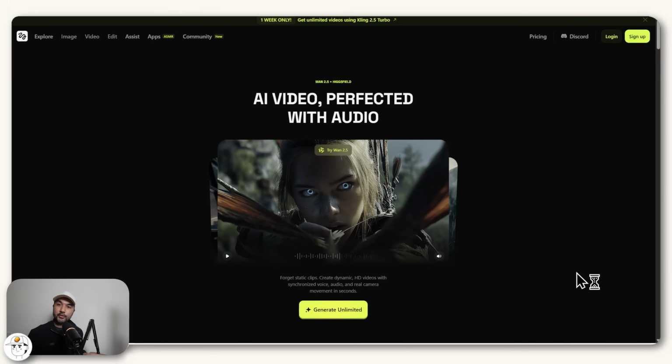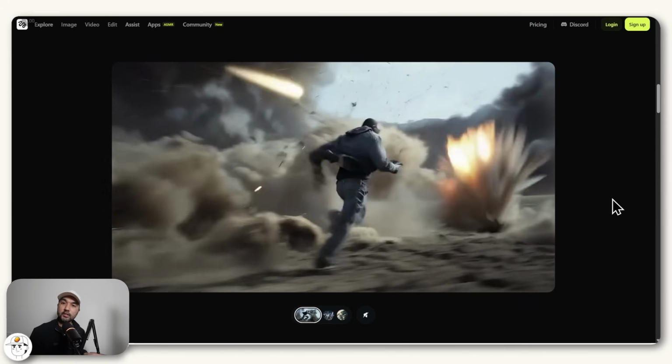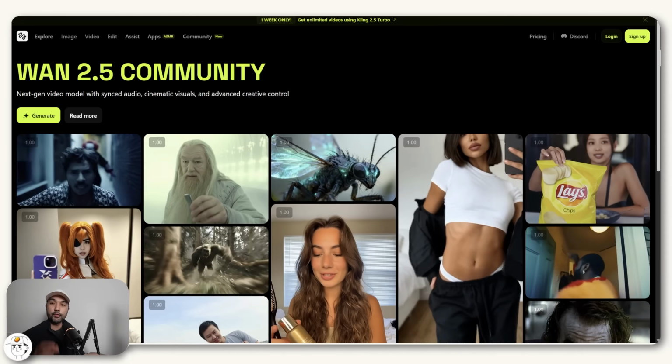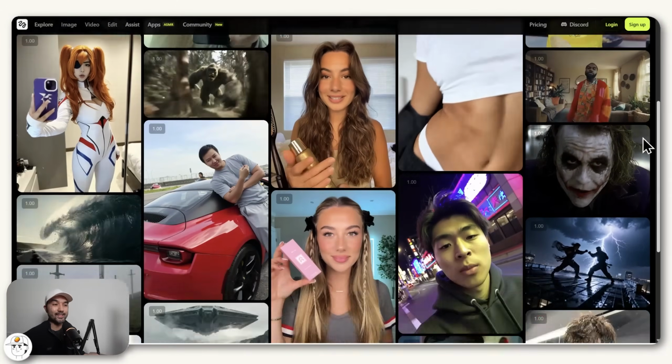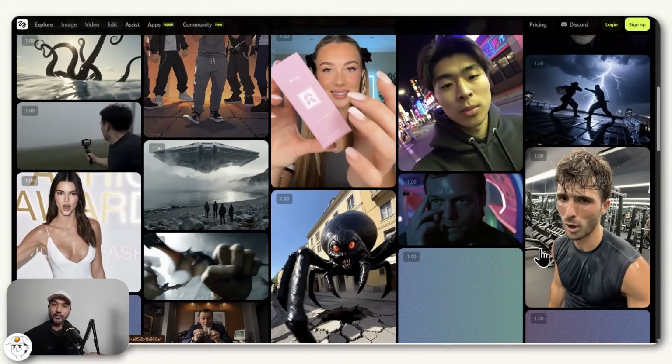So as mentioned in the intro, this week Alibaba released Wan2.5, which pretty much is the first true challenger to Veo3 because of its capability to do audio along with the video, which for a time only Veo3 was able to do. And if you just look at the Wan2.5 community page, you can already see how people are testing out its capabilities and also how it has virtually zero restrictions, unlike Veo3.